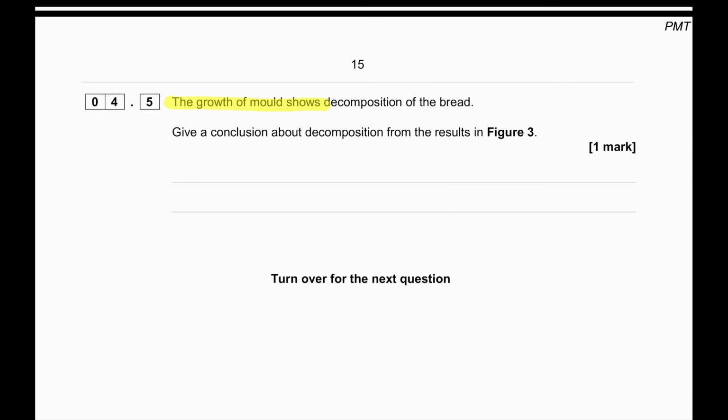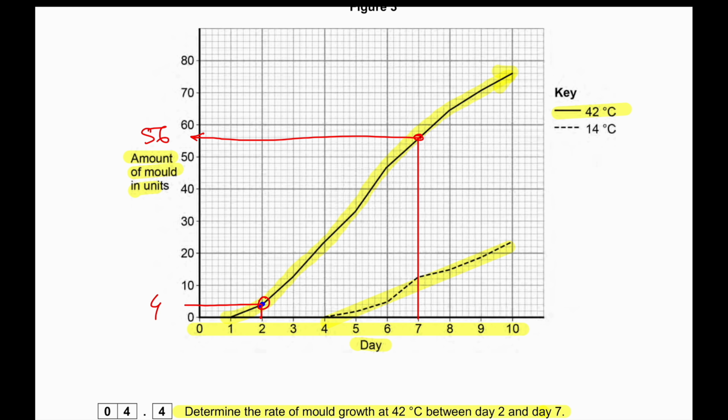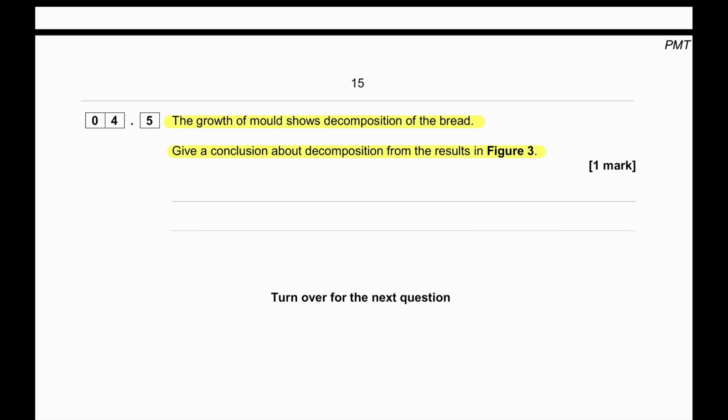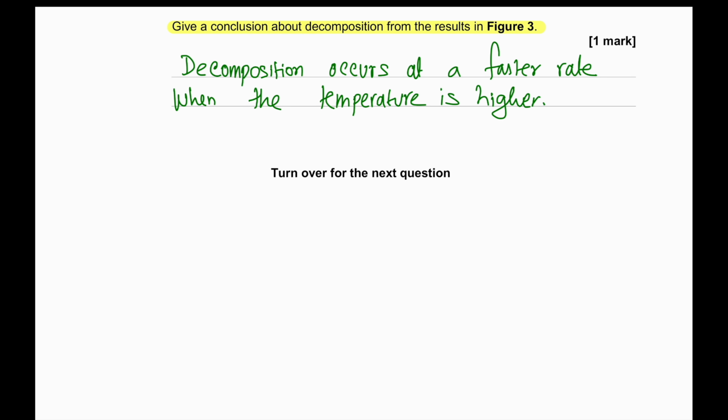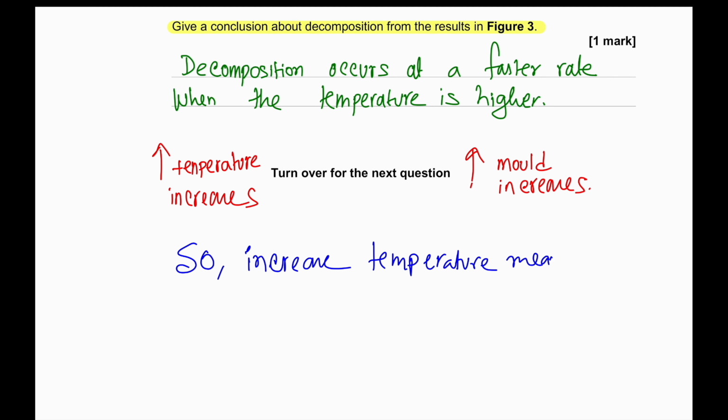The growth of mold shows decomposition of the bread. Give a conclusion about decomposition from the results in figure 3. So we can say at 42 degrees Celsius, the bread decomposes faster. So the conclusion will be decomposition occurs at a faster rate where the temperature is higher. So the relationship can be described in this way. As the temperature increases, the amount of mold also increases. So, increased temperature means faster rate of decomposition.